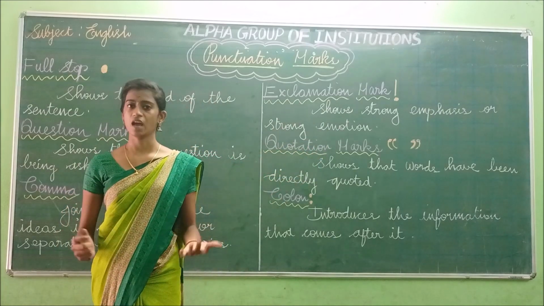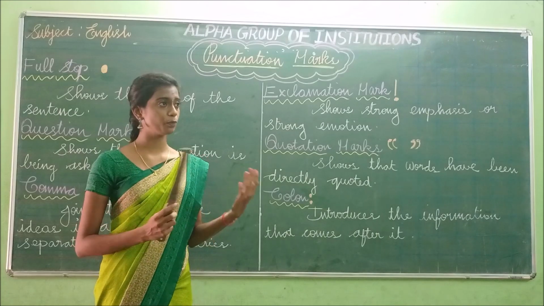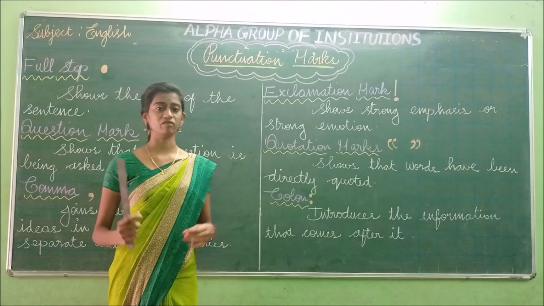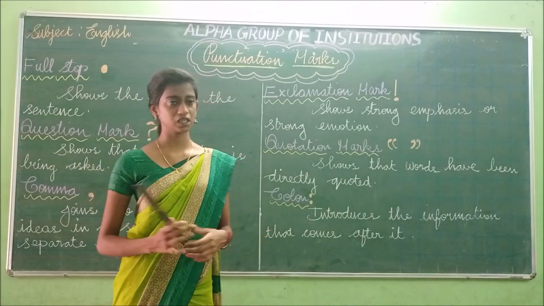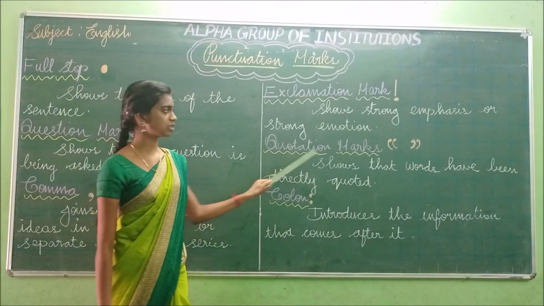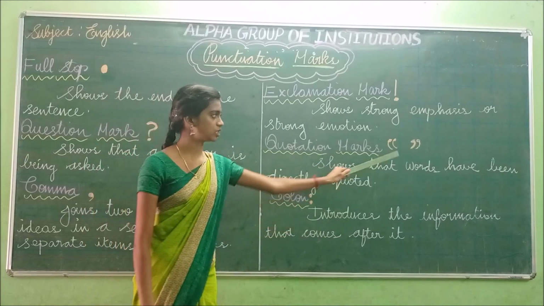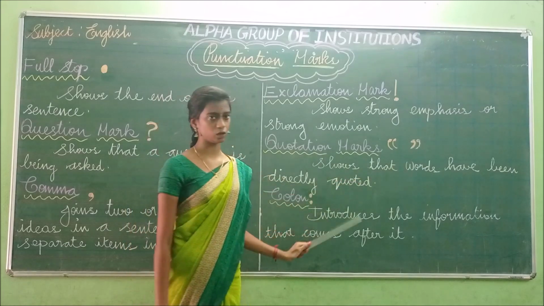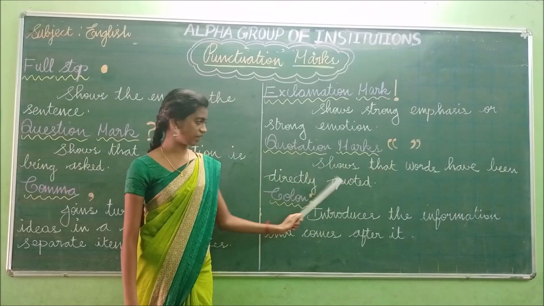For example, hooray, I won the match! Oh, how beautiful it is! Alas, I lost the match! Likewise, okay, when we express our emotions or feelings, we have to use this exclamation mark. And next one is quotation mark. So this is the symbol of the quotation mark. Shows that words have been directly quoted.